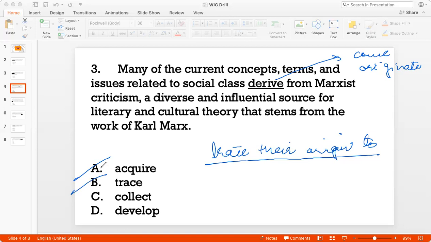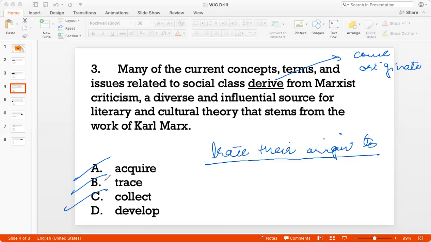Now collect. To collect is to kind of pick up things, right? For example, to collect books from the library. So you go to the library and you pick up different books. So it doesn't go with this sentence, right? I can't say that these concepts collect from. That's not what I'm trying to say. So C is not a good answer.